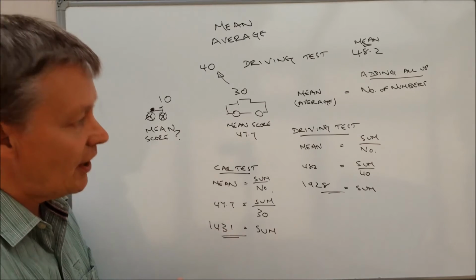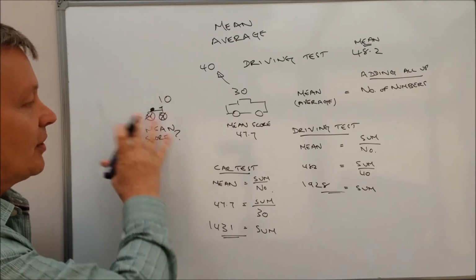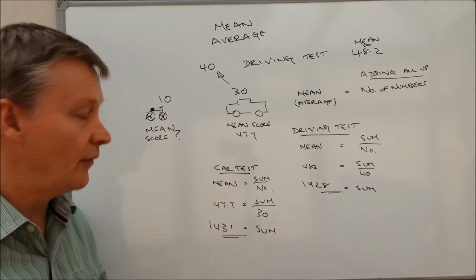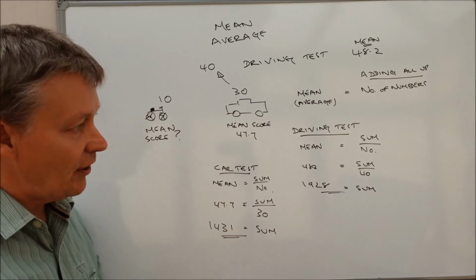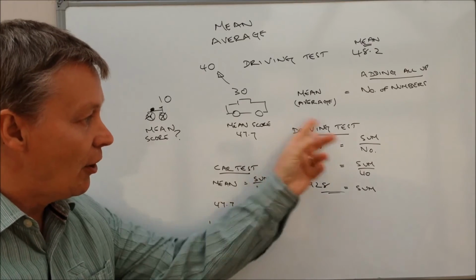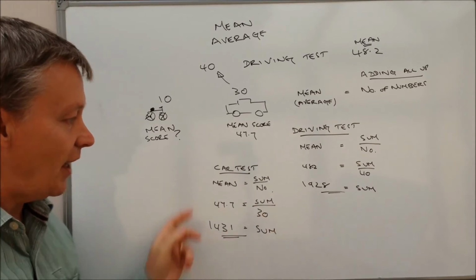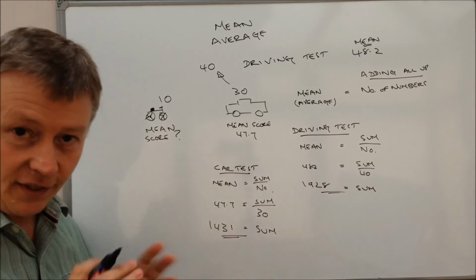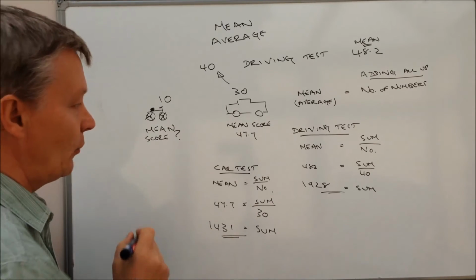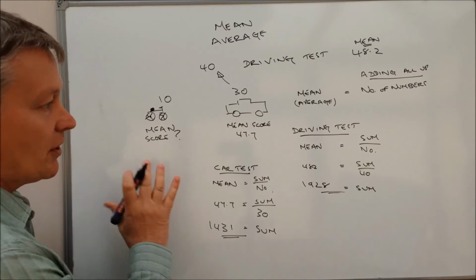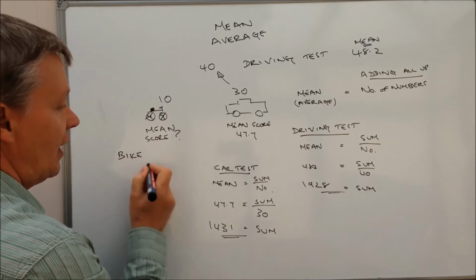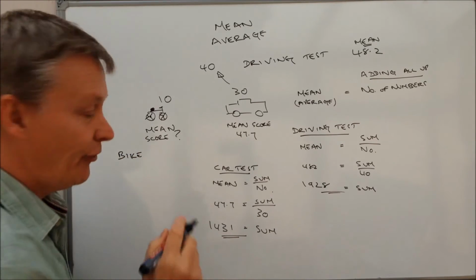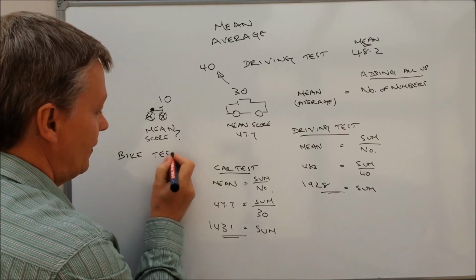And we need to use that information then to enable us to work out the mean score of the people who took the motorcycle test. Okay, so the difference is going to be the overall sum, take away the car test sum. So don't forget that we're looking with the motorcycle test, so I'll just put bike, okay. We're using exactly the same formula, the bike test, okay.